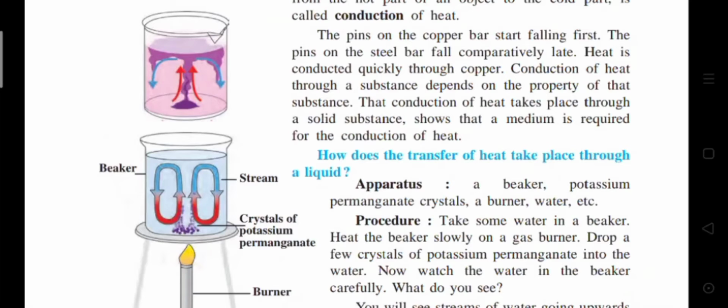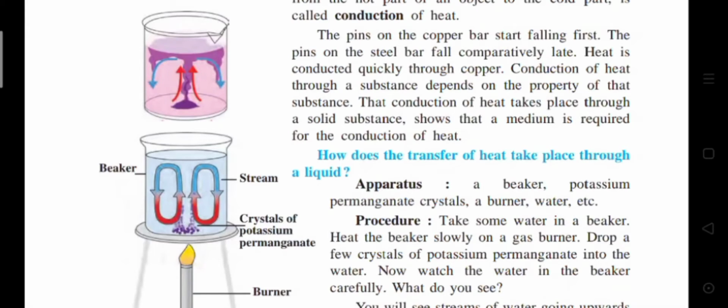Next experiment, convection of heat. In this experiment, we take apparatus: a beaker, potassium permanganate crystals, a burner, water, etc. Now, procedure. Take some water in a beaker, heat the beaker slowly on a gas burner. Drop a few crystals of potassium permanganate into the water. Now watch the water in the beaker carefully.